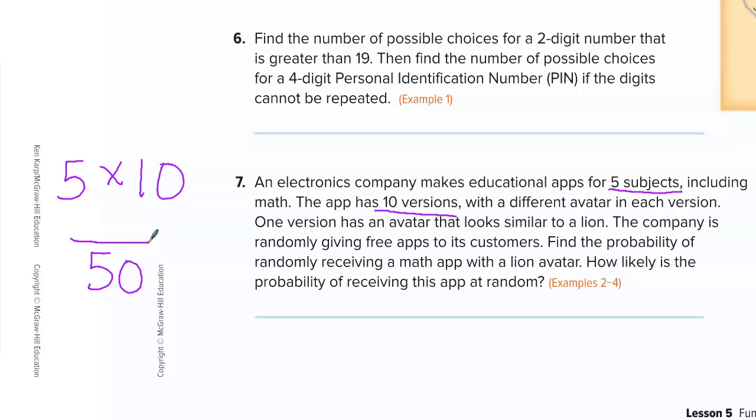So now it wants us to find the probability of randomly receiving an app with the lion avatar, and it's the math version. So first of all, how many of those subjects are going to be math? 1. Just 1 out of those 5, right? Okay, so one of them can be math. And how many times could I pick a version with the lion? 1. Just 1, right? Because we know they're all different. So 1 times 1. 1. So what's my probability there?